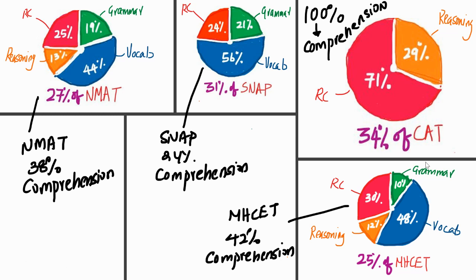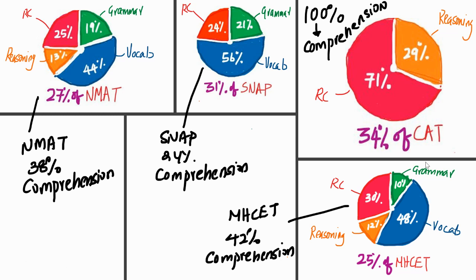It has got more than half the paper to do with vocabulary based questions, which are what? Synonyms, antonyms, analogies, idioms, text completion or fill in the blanks. So it's all those kinds of questions. And then you have some grammar based questions. And in MHCET, about half the paper is again vocabulary based, and then you have about 10% grammar.